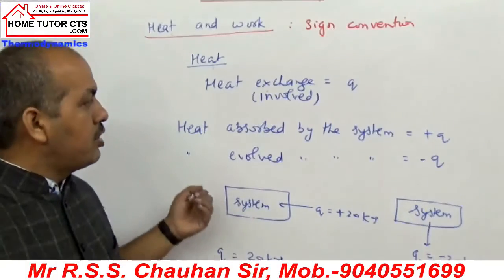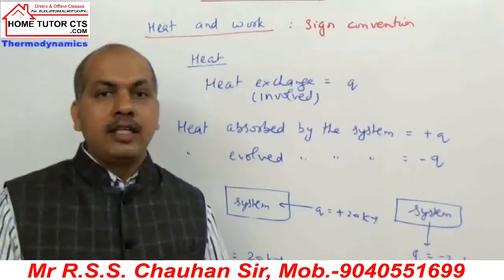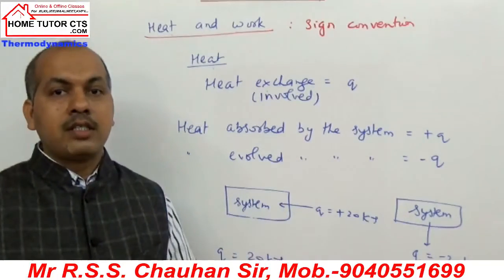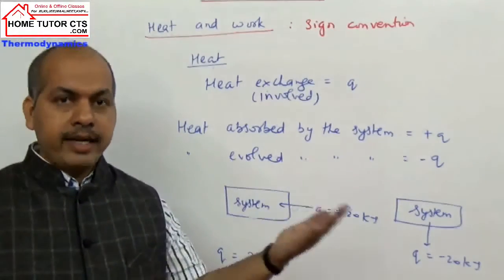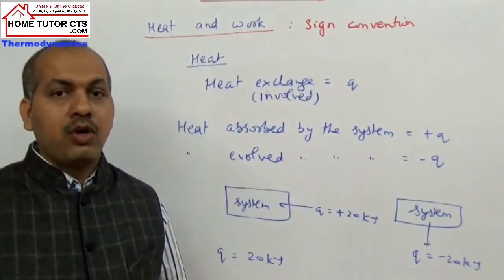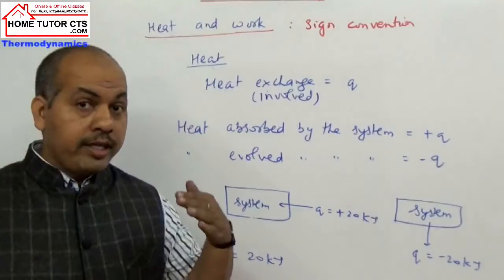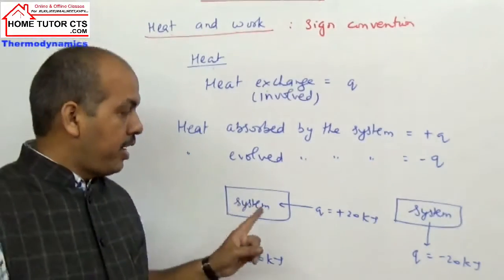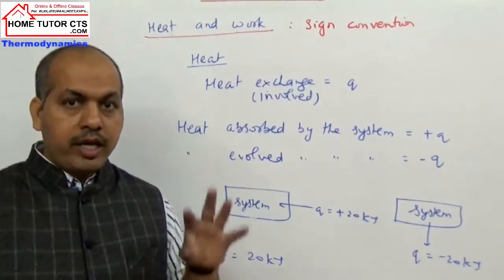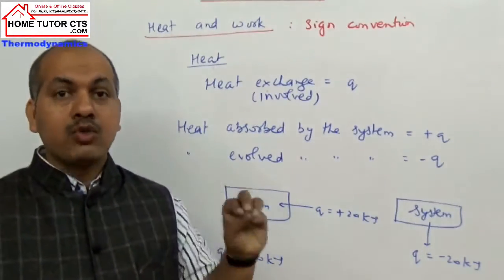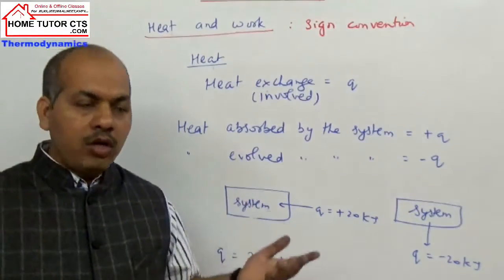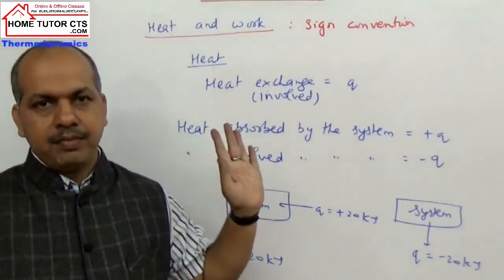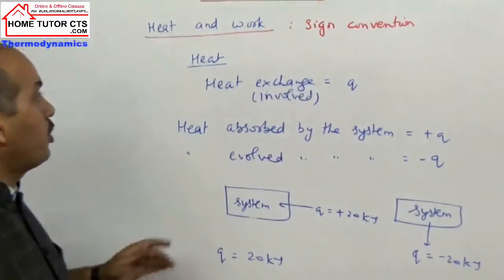ठीक है? तो question they sometimes don't give sign. They just write when the reaction takes place, system will absorb heat, or in a reaction heat absorbed this much or heat evolved this much. When they use word heat absorb or heat evolved, sign is not given. तो साइन आपको अगर लेना है तो आपको साइन लेना पड़ेगा सोचने के बाद कि अगर दिया हीट एब्जॉर्ब प्लस, हीट इवॉल्व नेगेटिव. ओके, दैट इज साइन कन्वेंशन फॉर हीट.